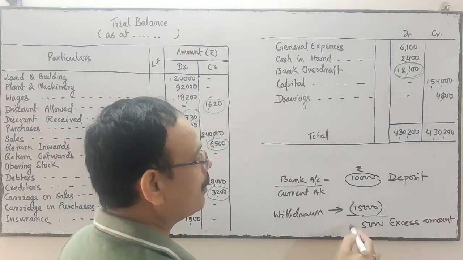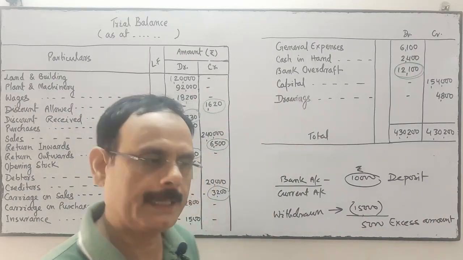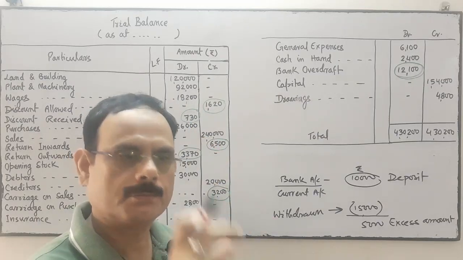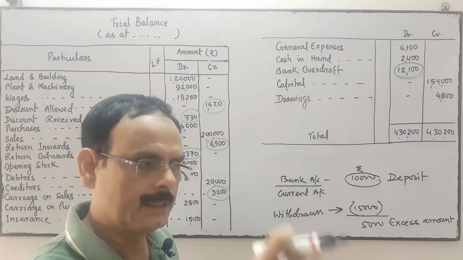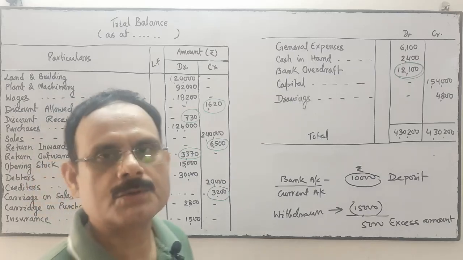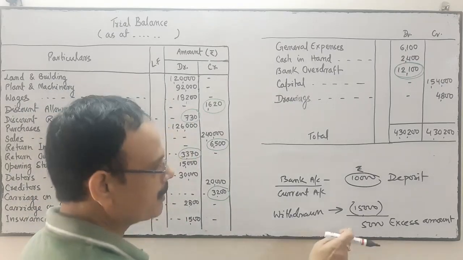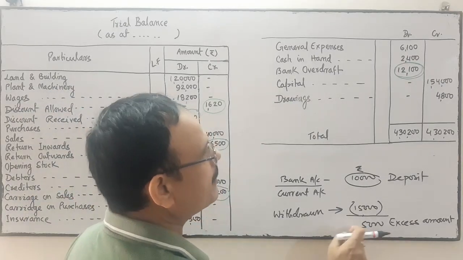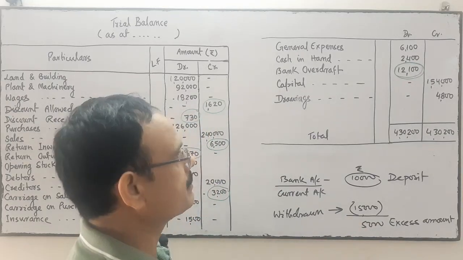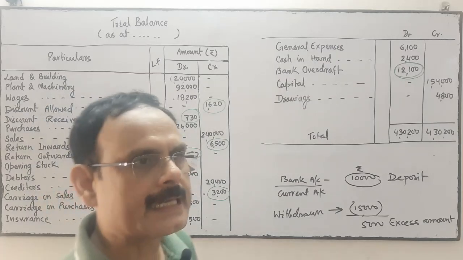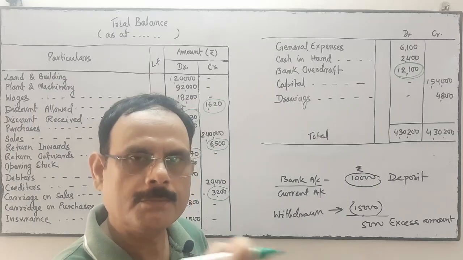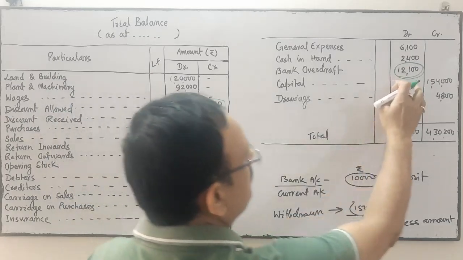This 5,000 is called bank overdraft. If the business withdraws from the current account more than the deposit amount, that excess amount is called bank overdraft. It's a liability, and all liabilities have a credit balance. Bank overdraft is also treated as a short term loan taken from the bank. So this should be credit.